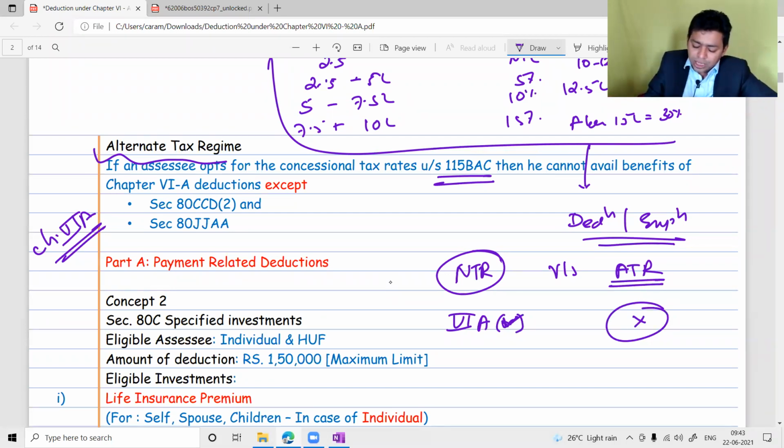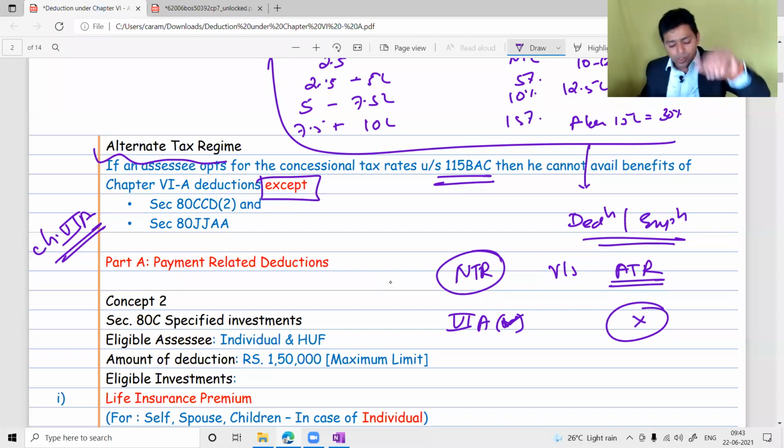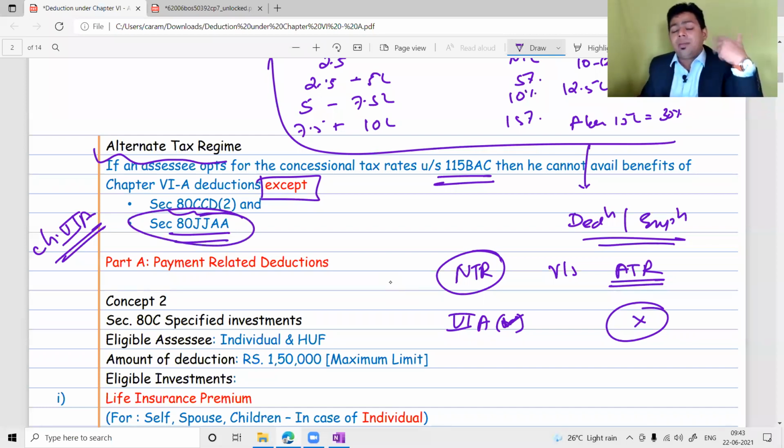Yes, exceptions are there. In the alternative tax regime also, you will get 80CCD subsection 2, which is employer contribution to pension fund, and 80JJAA. You know, employment in the country is really challenging now. Many people are not getting jobs, and people who are having jobs are losing them due to COVID. So the government has given a concession under 80JJAA, which creates employment in the country, so that even in the alternative tax regime, you can claim the benefit of these two sections so far as your syllabus is concerned.